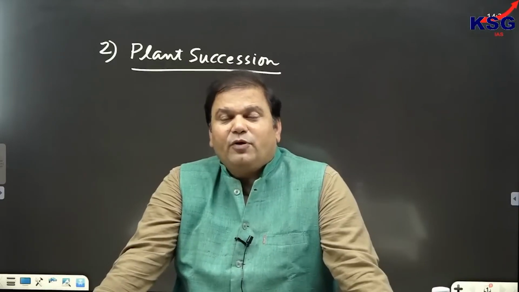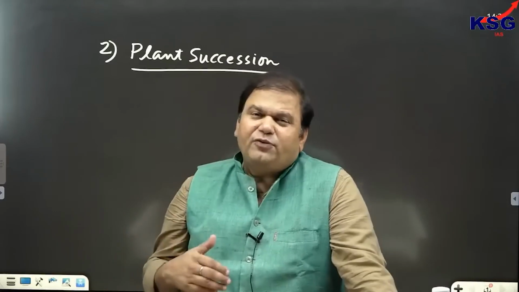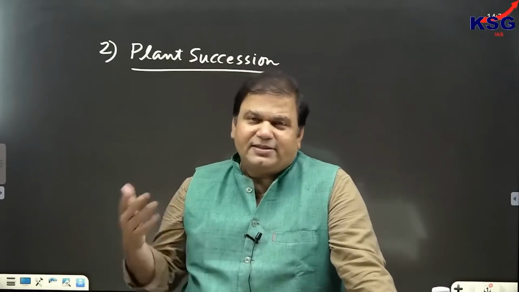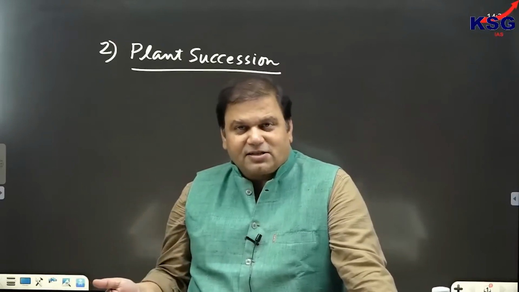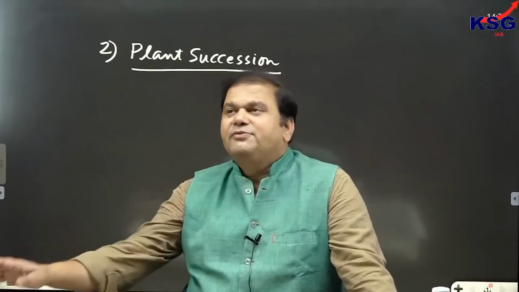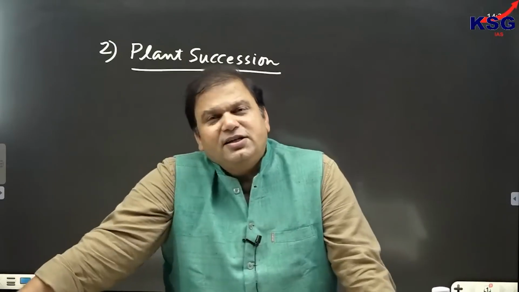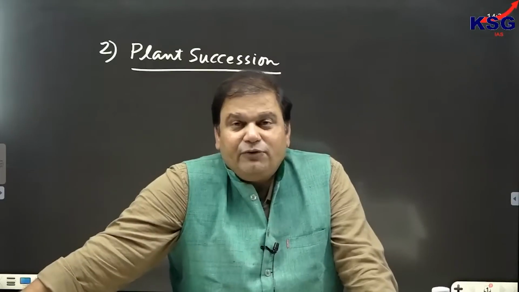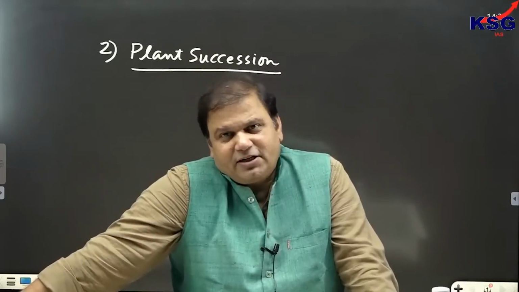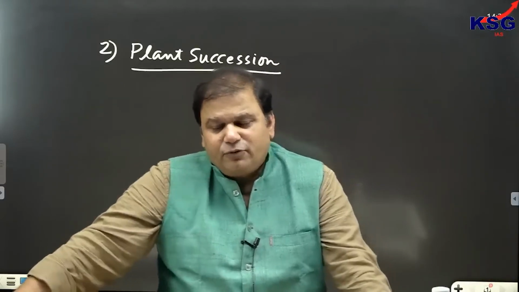But when we are talking about establishment of animal species, that would be called animal succession. Establishment of vegetation would be called plant succession. So when we define plant succession, we can say that plant succession is a process which includes all ecological changes by virtue of which vegetation would be getting established in an area. There are two types of plant succession that you have to know.